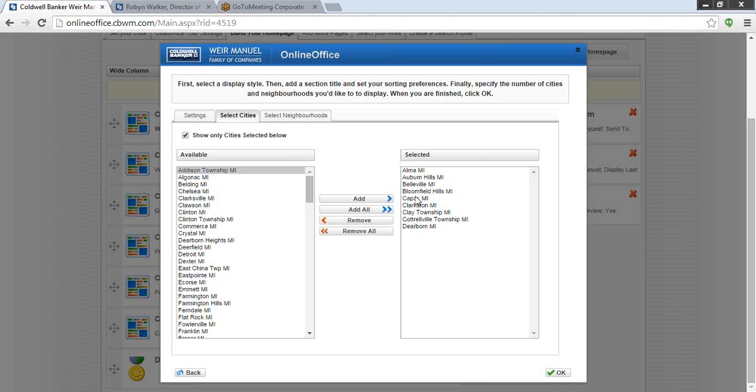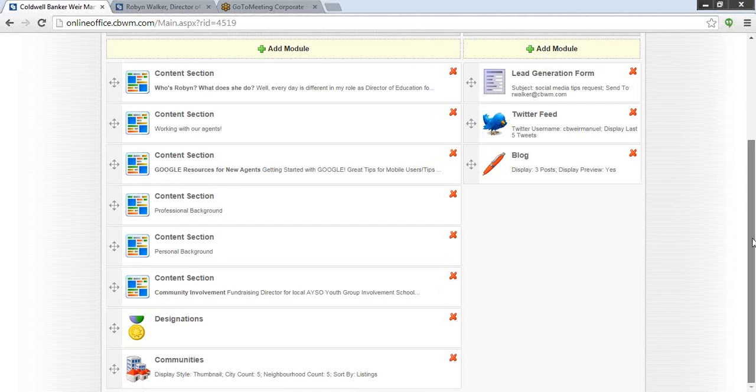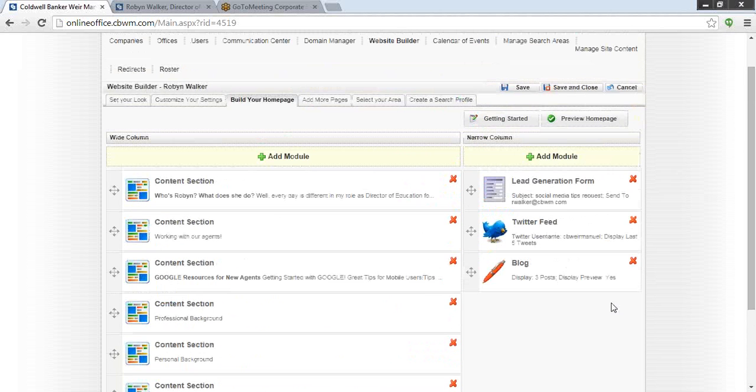If there's something that you've added that you want to take out, just select it and then shove it back to the available tabs. So once you select the cities that you want to have show up on your website, you would just select OK. And that's it. Now, if I scroll down to the bottom, you can see here it is showing up in my modules that I've activated right now. I'm going to go ahead and click Save.